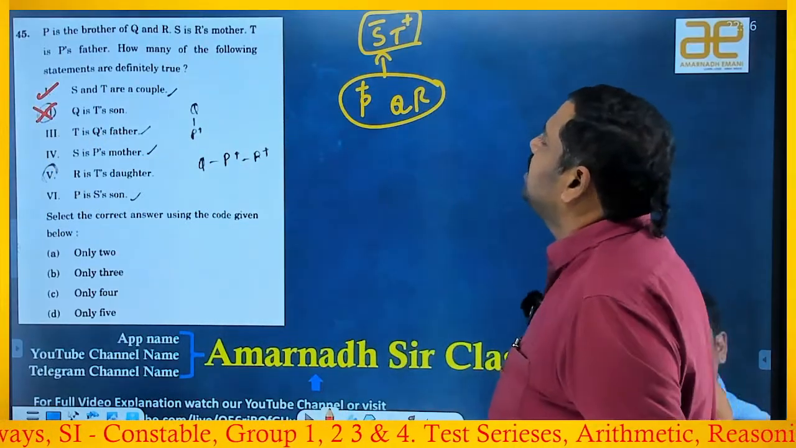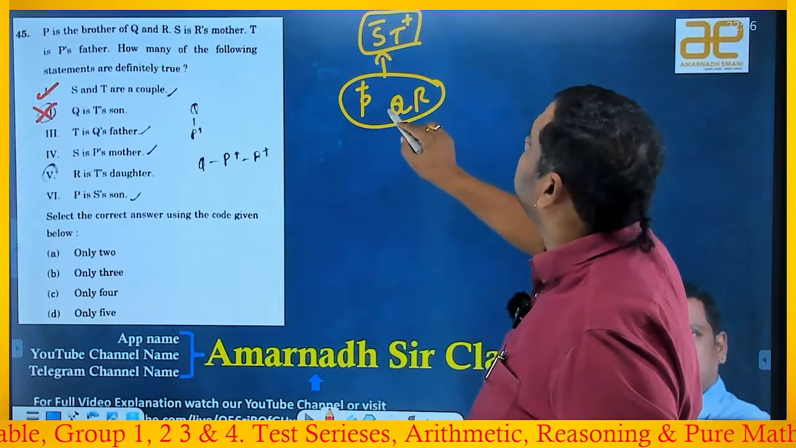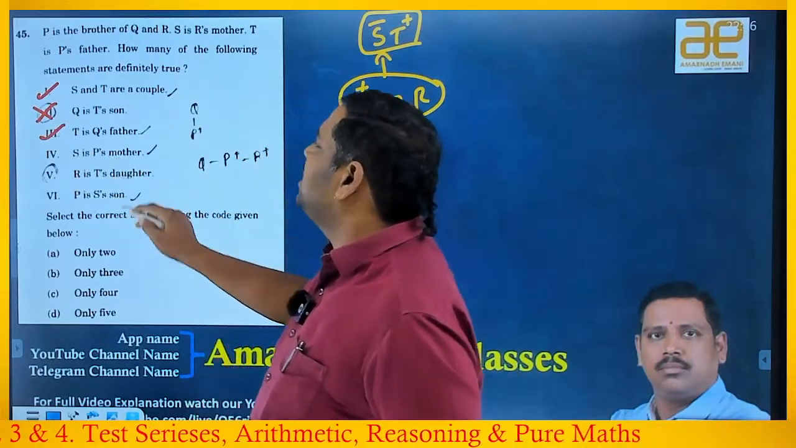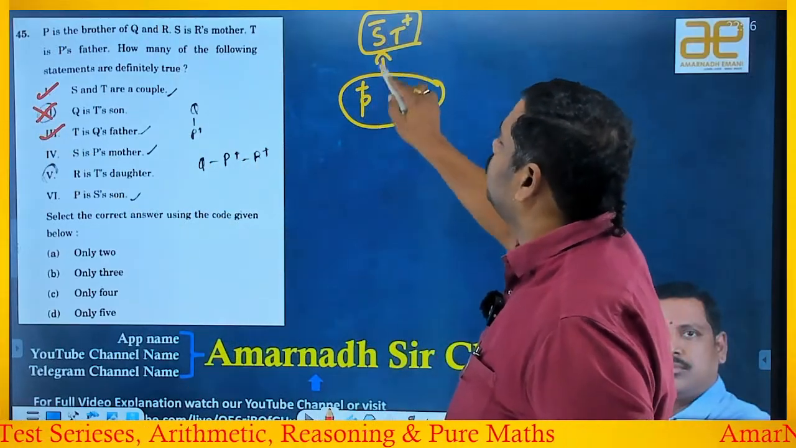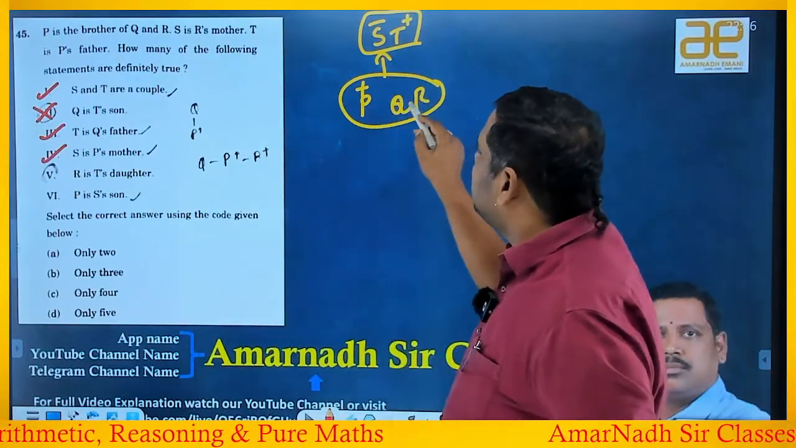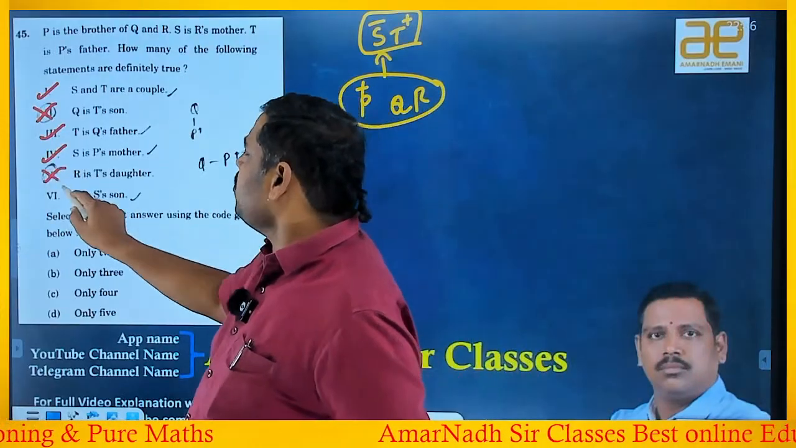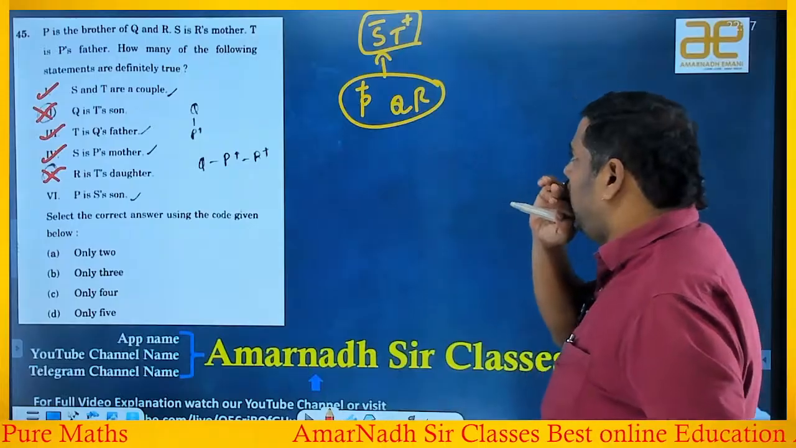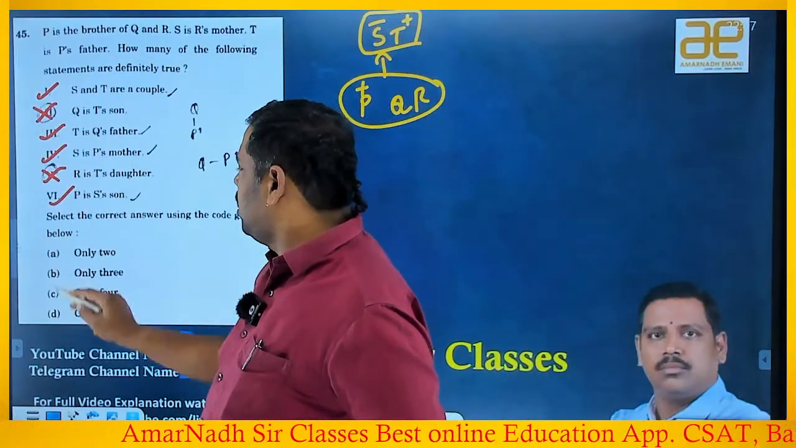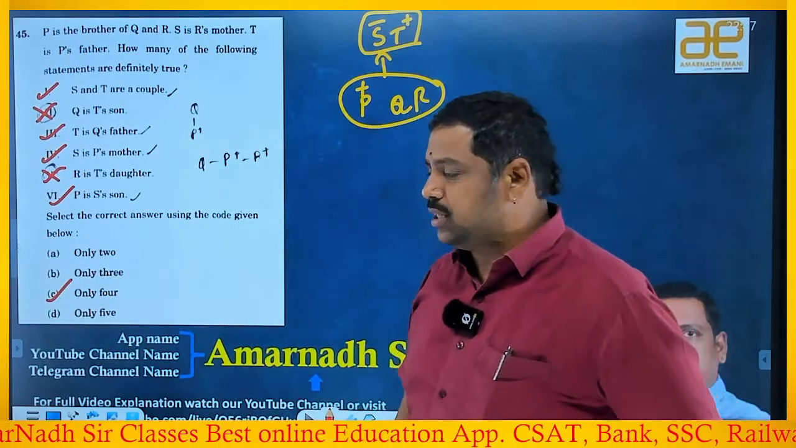Who is T? Q's father is T. Yes. Q's father is T, definitely. So third one is valid. S is P's mother. Yes. S is mother to whom P. Yes, it is. Fourth one is valid. R is T's daughter. How can you say that R is a daughter? Okay, that's why this I count. P is S's son. Yes, son is P, definitely. So how many are correct? 1, 2, 3, 4 are correct. So only 4. So the answer is C. Okay. Let's see the next beautiful question.